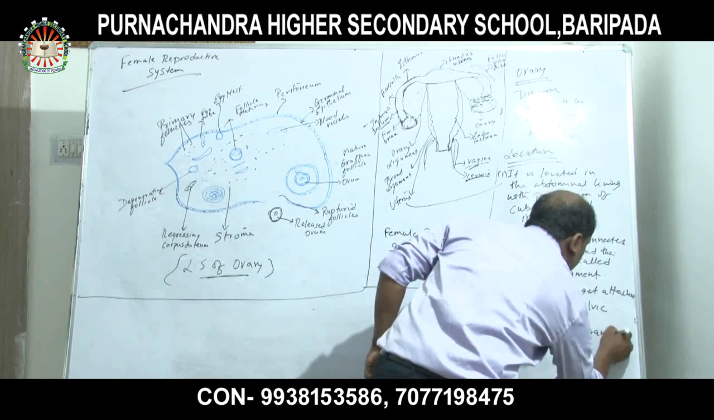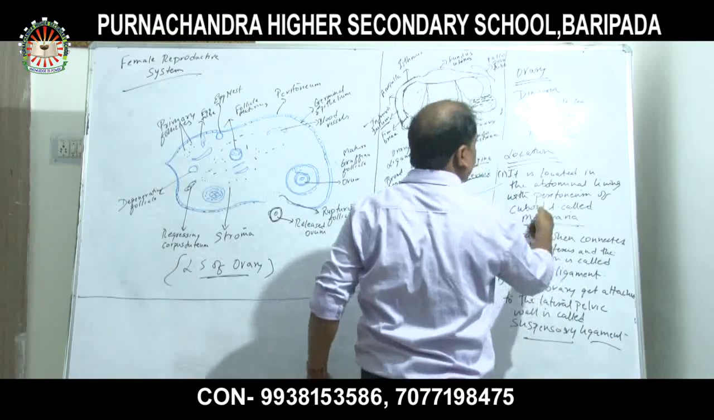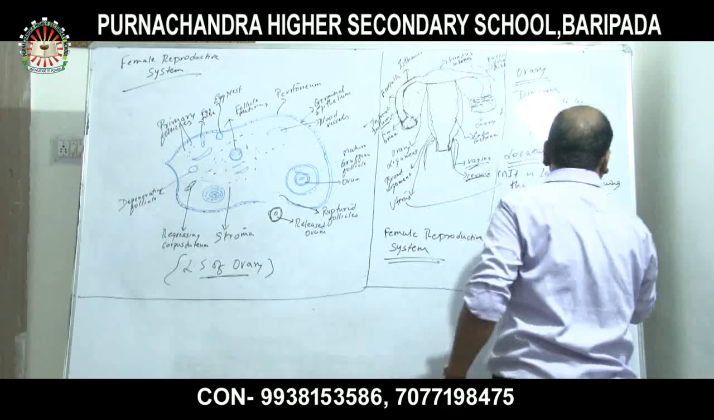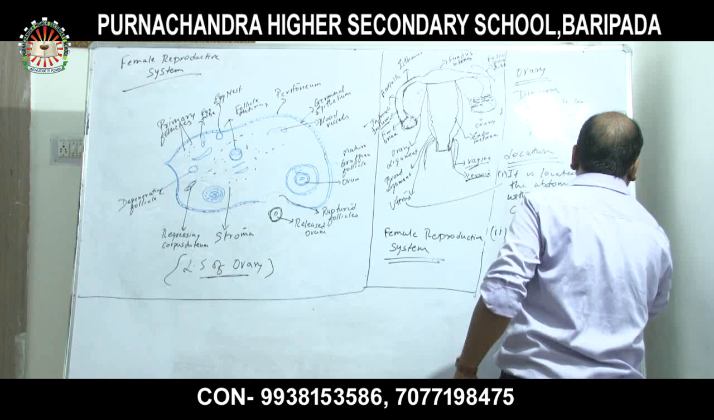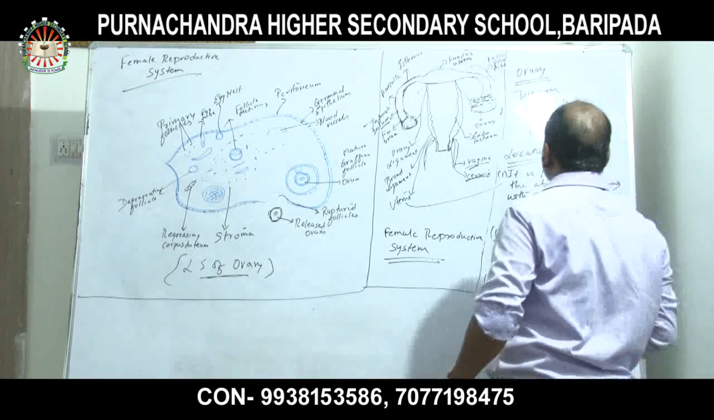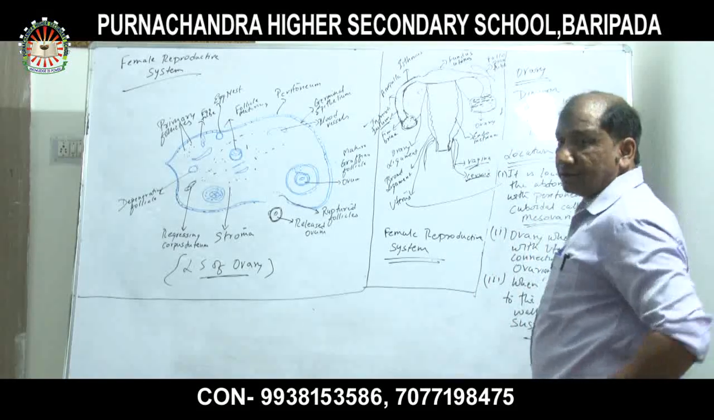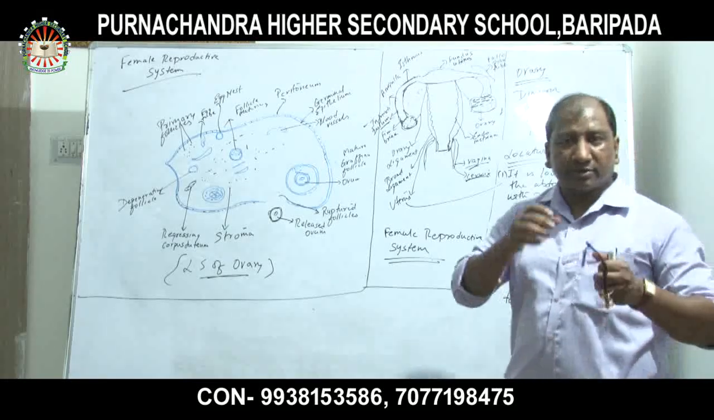Okay. Now it is located in the abdominal lining, the peritoneum, called mesovarium, which is called the broad ligament. What is it called? Broad ligament. So this is the location of the ovary. Now the ovary functions as both exocrine and endocrine.